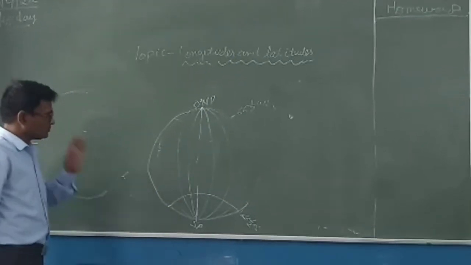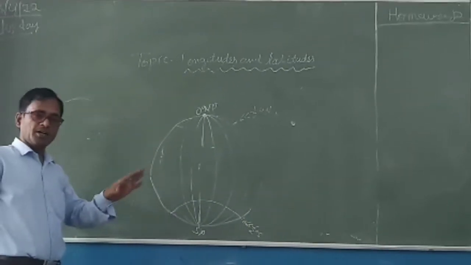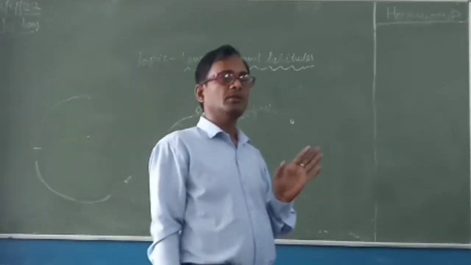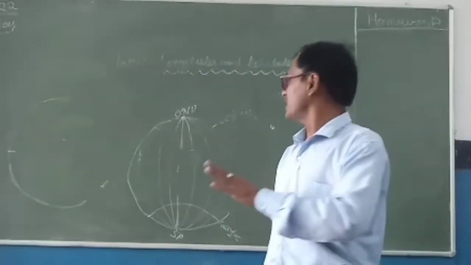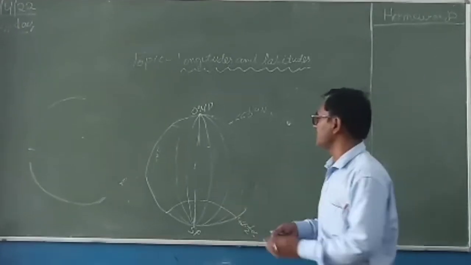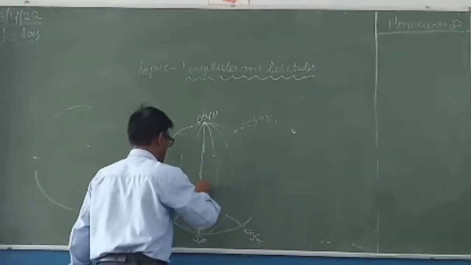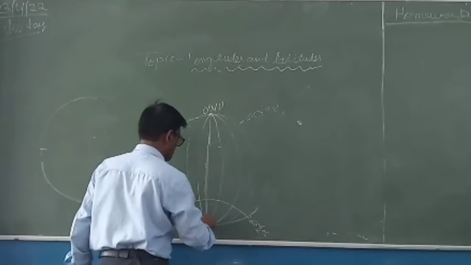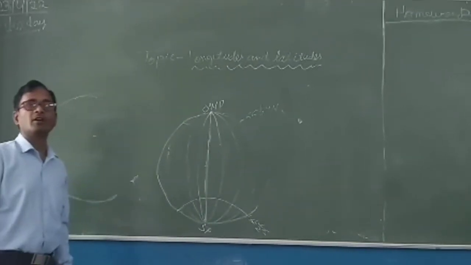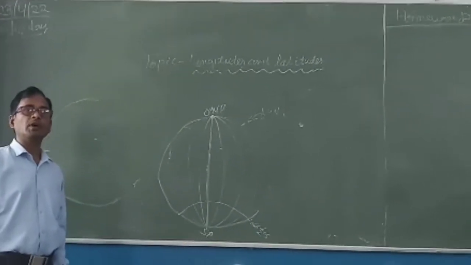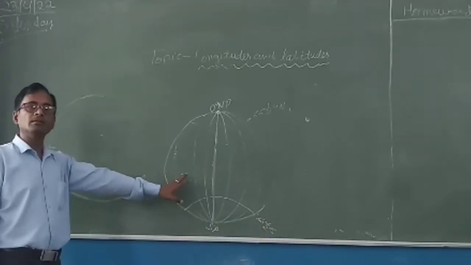So this is a rough shape, not perfect, but for our understanding. It is better if you draw with a pencil, you can draw better. Understand?